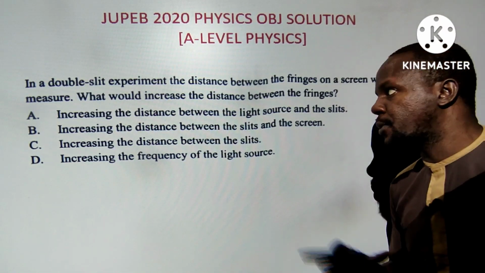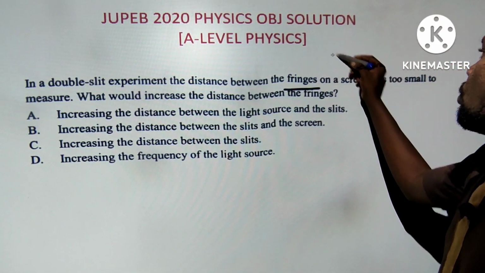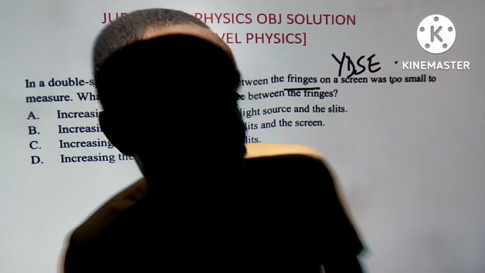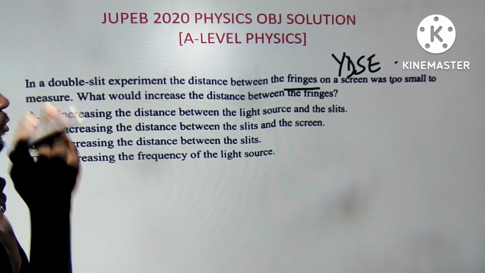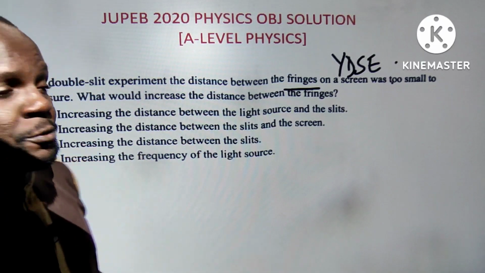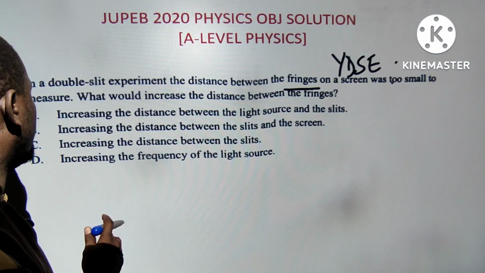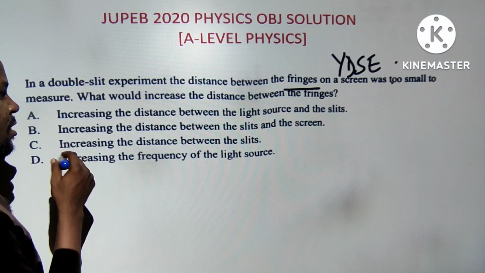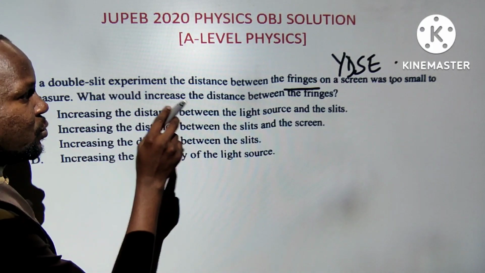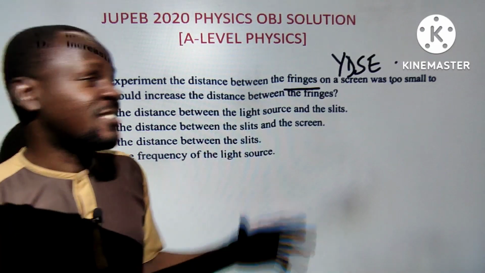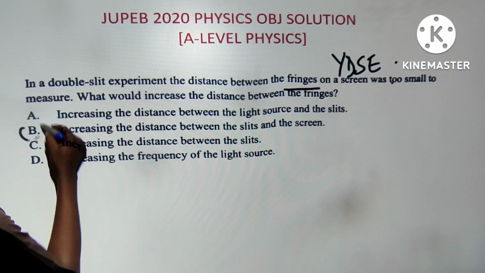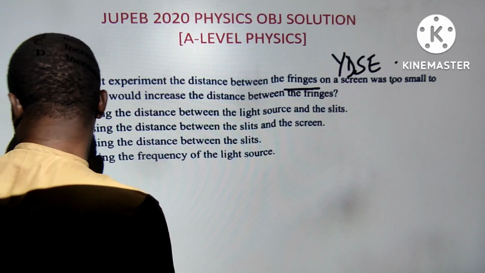In a double slit experiment, the distance between the fringes, this is YDSE. This is also another important experiment you have done if you actually went through the course of the class. But if not, it's still not a problem. What would increase the distance between the fringes? We just use the relationship of the fringe experiment, which you have the formula for. From that, we know that if we increase the distance between the slit and the screen, there will be an increase in the distance between the fringes. The distance between the slit and the screen is directly proportional to the distance between the fringes. So a direct relationship is what we want to use there. Nothing to solve here, just pick the answer like I do, then you move to the next question.